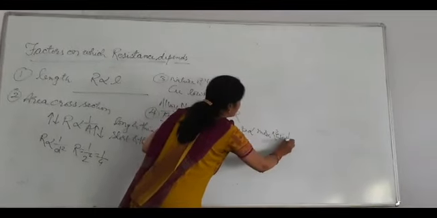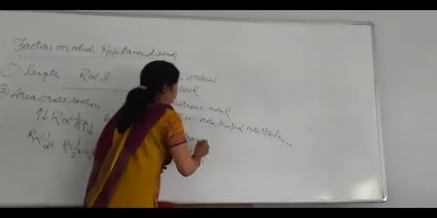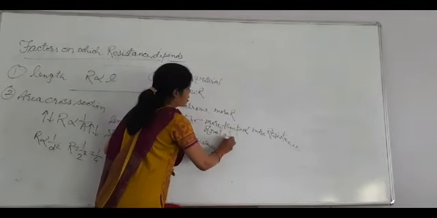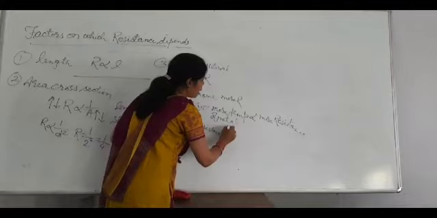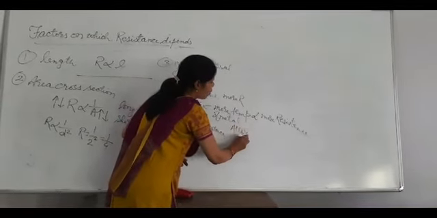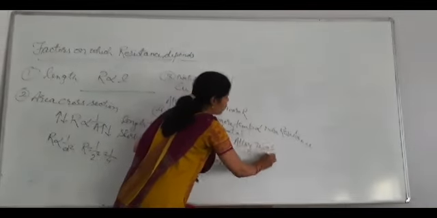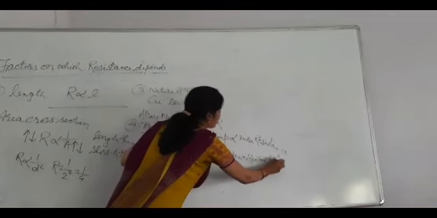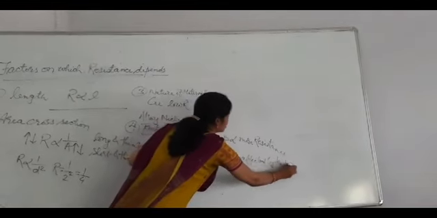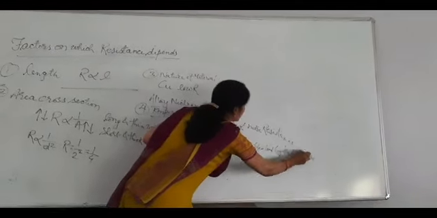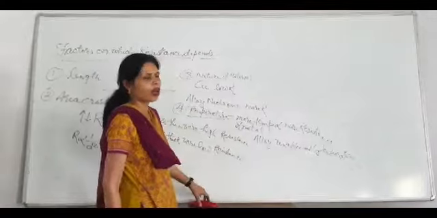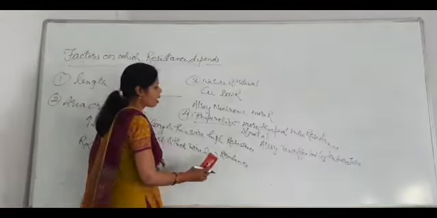Okay, more temperature of a metal, so resistance also increases, and an alloy remains unaffected by temperature. Temperature does not affect the resistance of the alloy. That's why alloys are used in electrical appliances.